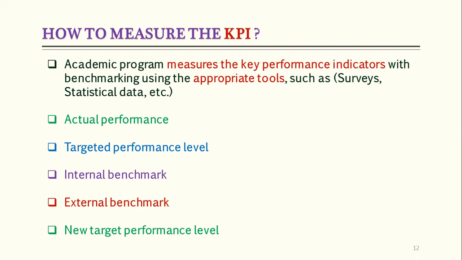It means we achieved the target, and our new target will maybe be 90%. But in many cases we will find that our target is not achieved. In this case, we have to keep the new target the same as the target for the previous year.